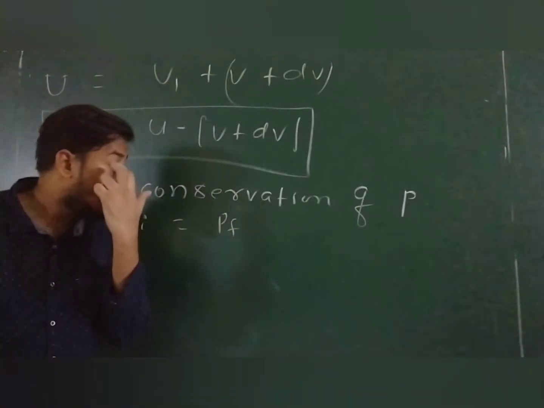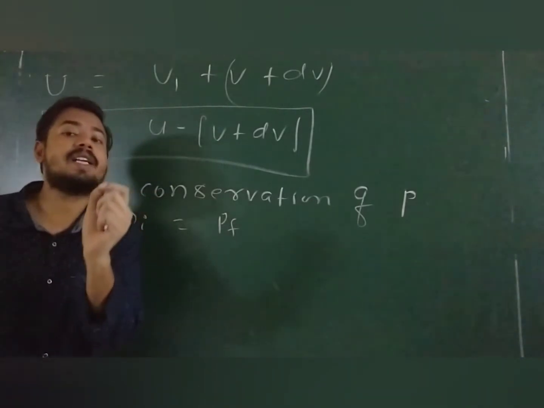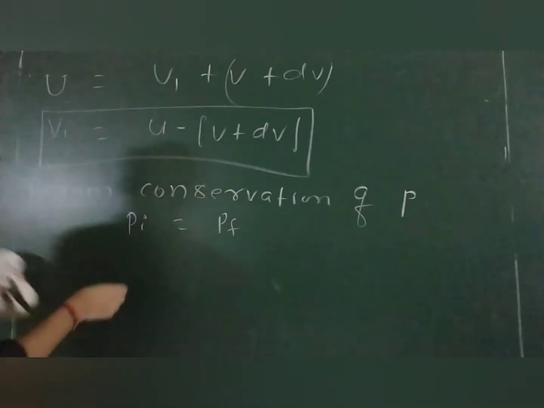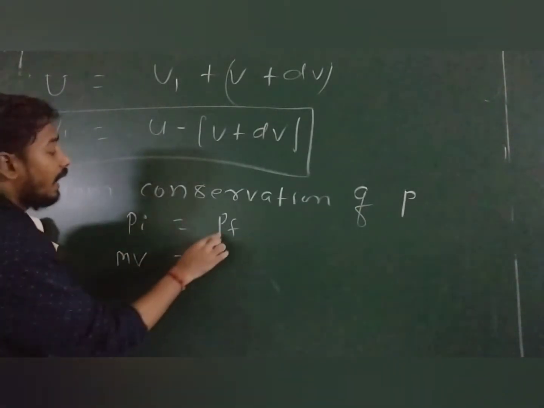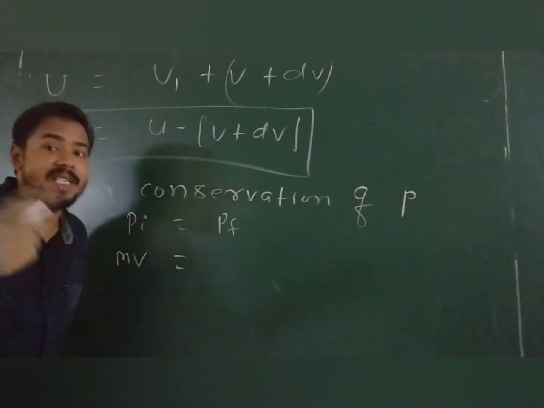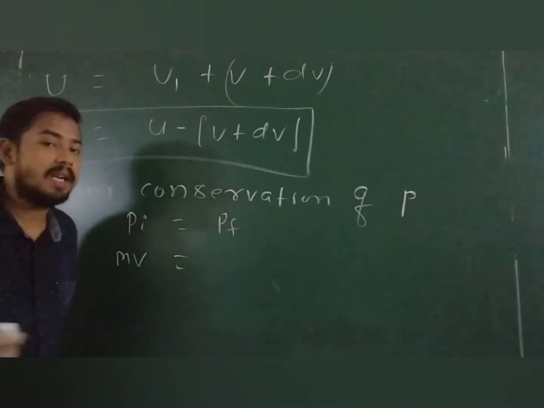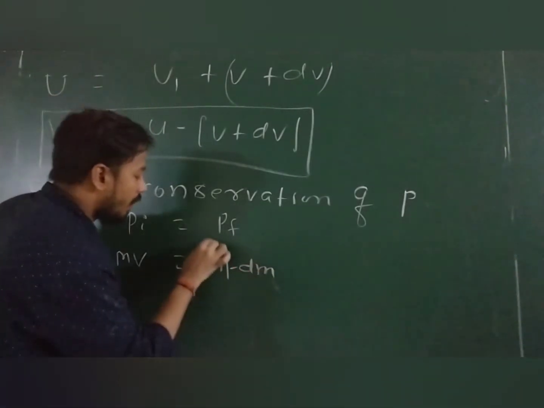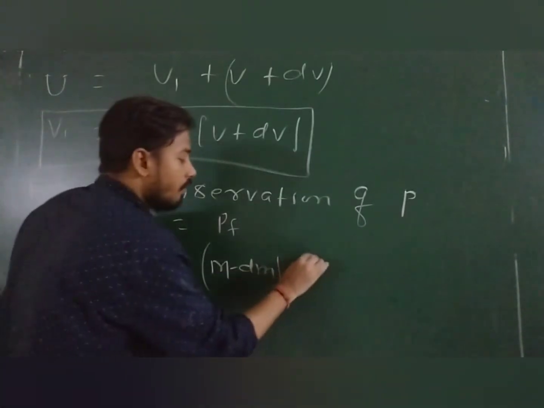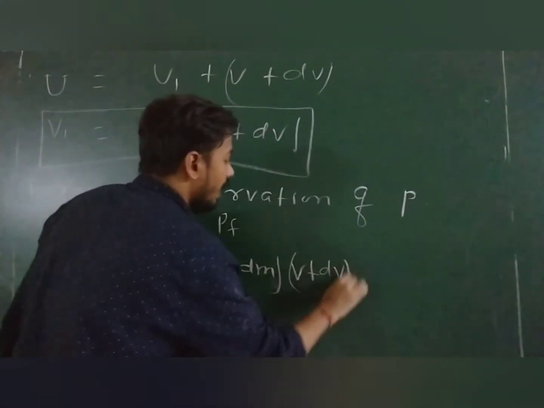Initial momentum here I want to take at t is equal to t seconds. At t is equal to t seconds, its momentum is mv. And at t is equal to t plus dt, its momentum becomes (m minus dm), because mass decreases, times velocity v plus dv. Done buddy?